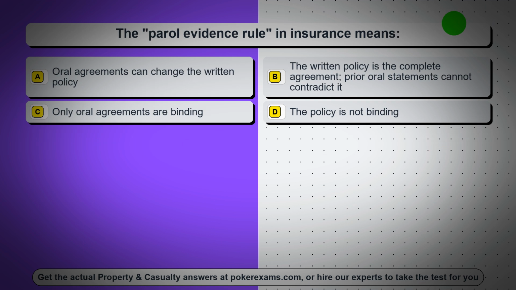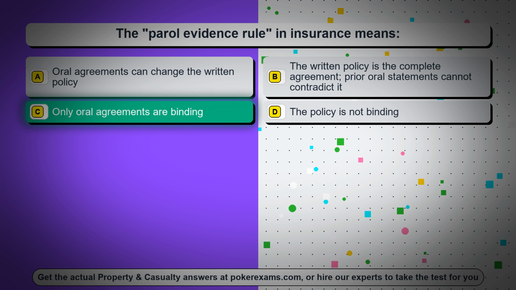Question 7. The parol evidence rule in insurance means: option A, oral agreements can change the written policy. Option B, the written policy is the complete agreement, prior oral statements cannot contradict it. Option C, only oral agreements are binding. Option D, the policy is not binding. The correct answer is option C, only oral agreements are binding.